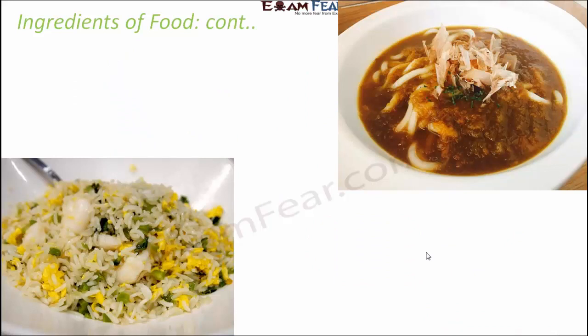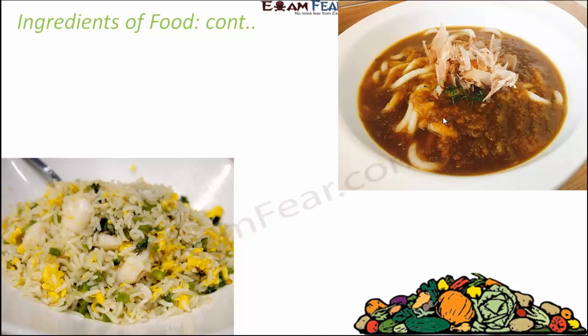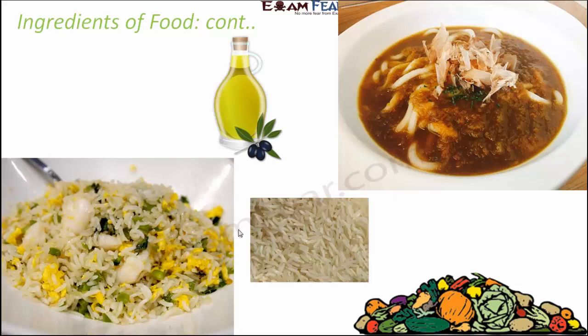Here you see fried rice, and here you see a vegetable curry. In both of these, you don't need just one or two things. You need a lot of things. If you want to prepare fried rice, you would need vegetables, because you cut the vegetables and put them. You also need some amount of oil. You need rice, of course.